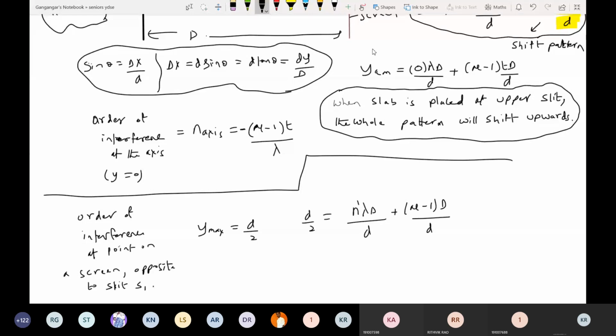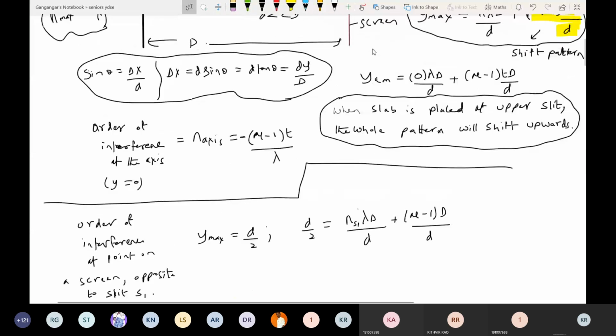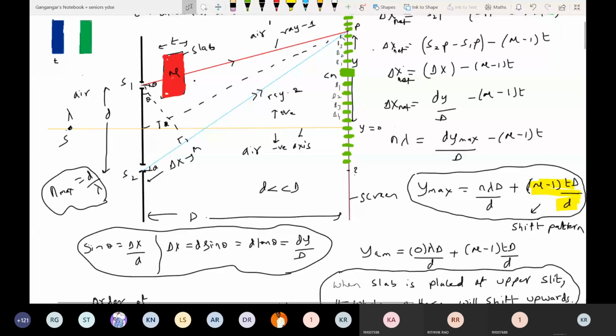Similarly, I want n S2, I'll write it so that you'll come to know what this is. Similarly, if I want the order of interference at a point on a screen opposite to slit S2, what should I do with y max? I should write minus d by 2. You'll get that order of interference. So like this, we can determine all this. By putting a slab, the pattern will shift upward. Anybody having doubts, please clarify. I'll go for the next condition.